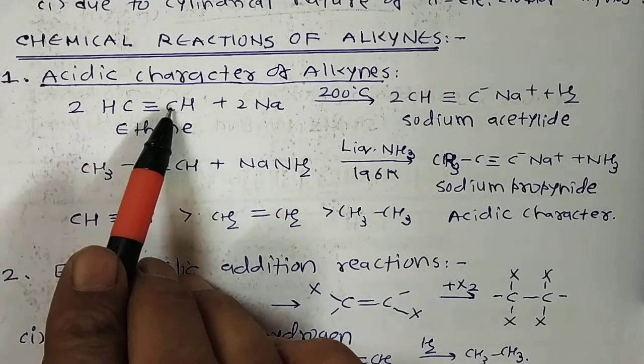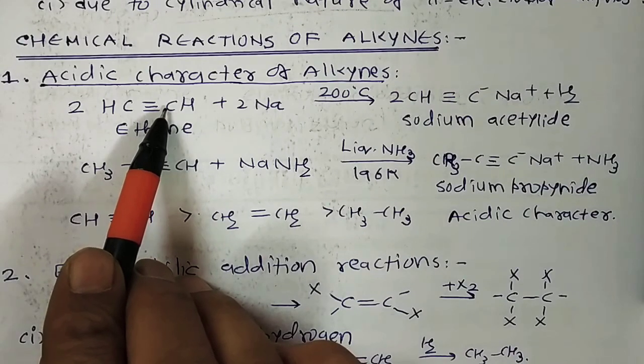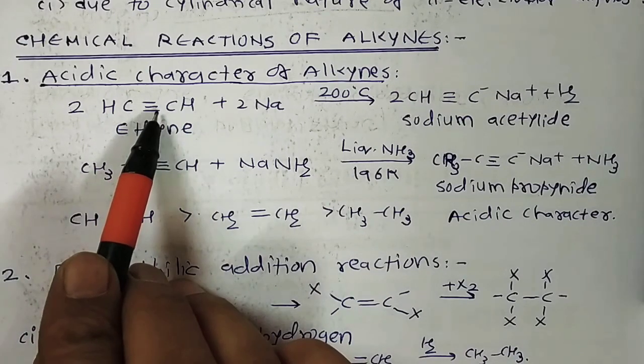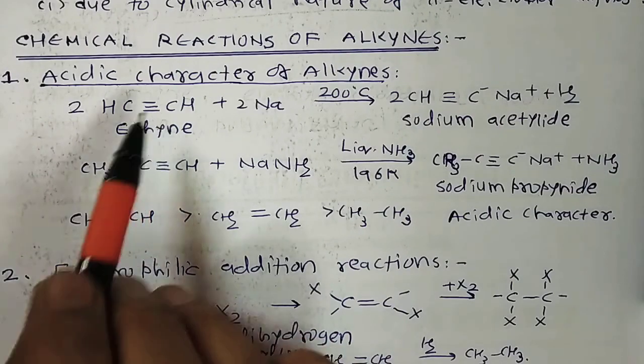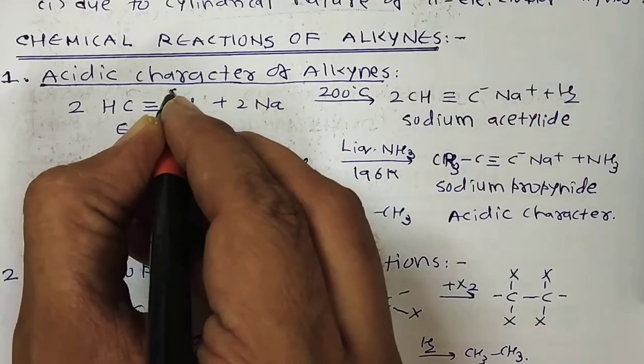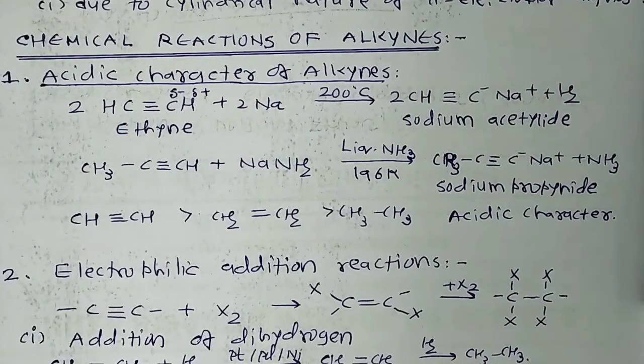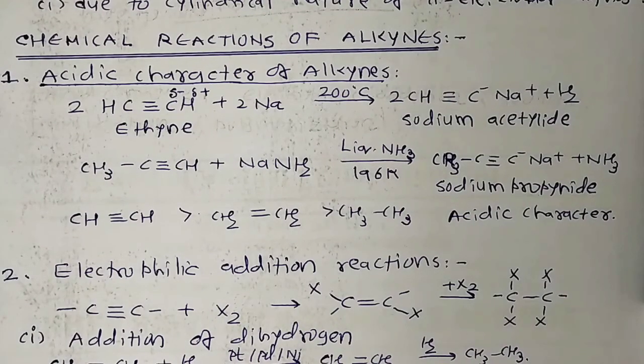So the carbon of this C-H sigma bond is a little more electronegative compared to the carbon in a double bond and compared to the carbon in a single bond. So you observe this delta minus and delta plus nature in alkyne. This is shown by the following 3 reactions.